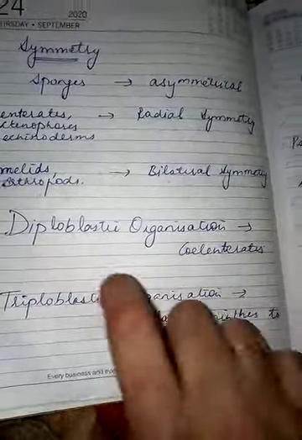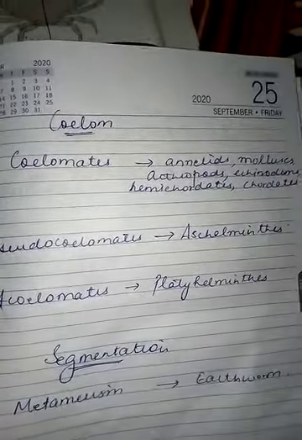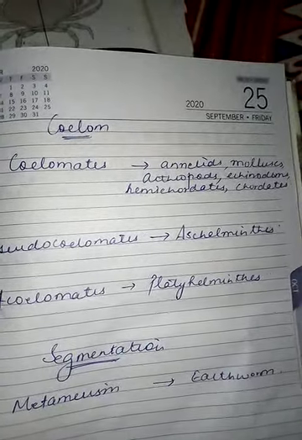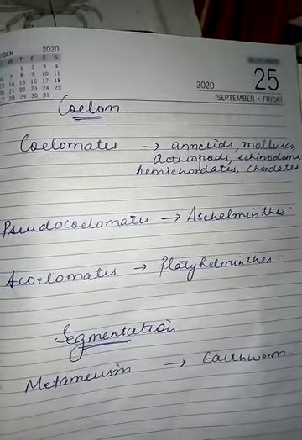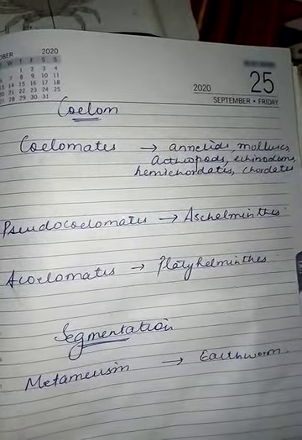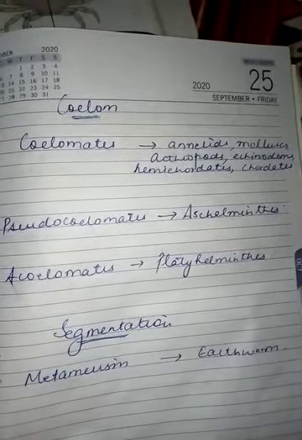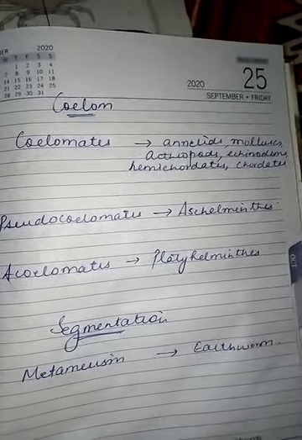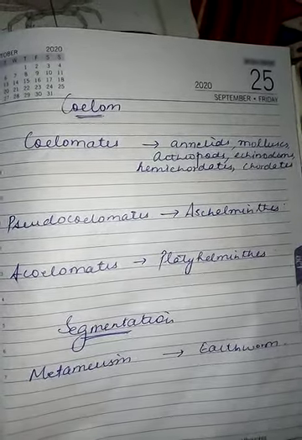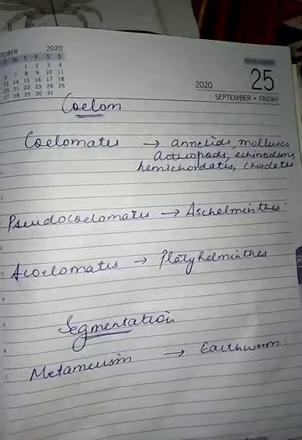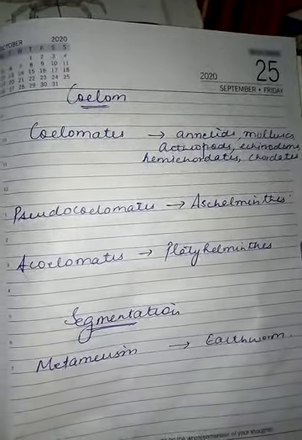Now comes to coelom. What is coelom? Coelom is a body cavity between gut wall and body wall. What are coelomates? Coelomates are annelids, mollusks, arthropods, echinoderms, hemichordates and chordates. Coelomates are those organisms in which body cavity is present.